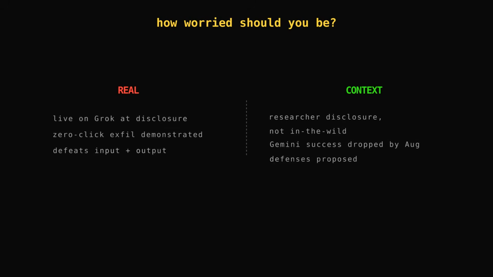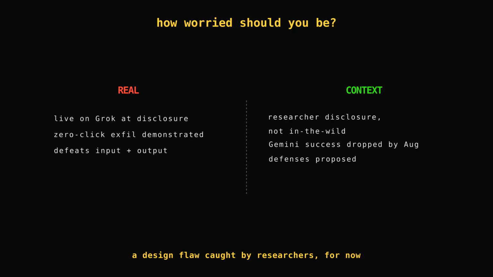Now the honest scope, because it matters. This is real. It's a working technique. It was still succeeding against Grok at the time of the write-up, and a zero-click exfiltration of your chat history is a serious consequence. But keep the frame straight. This is a coordinated disclosure by security researchers, not a criminal campaign caught in the wild. Against Gemini, the success rate had actually dropped by August. Whether from filter updates or model changes, the researchers weren't sure. And they went public specifically to push defenses, not exploits. It's a design flaw exposed by the people trying to fix it. The reason to care isn't panic. It's that the same pattern will show up wherever a model can decode its own instructions.